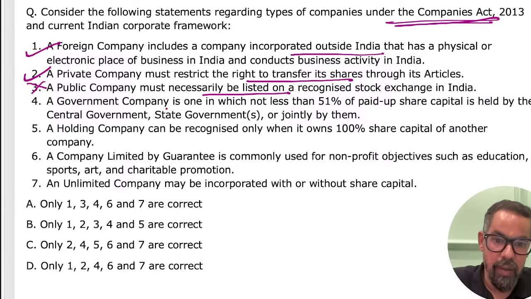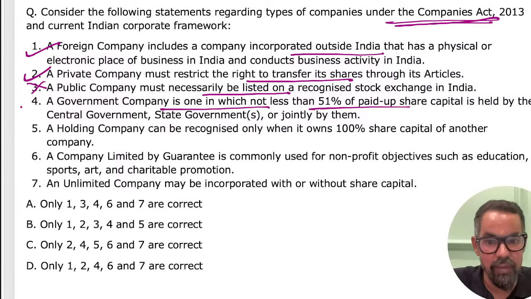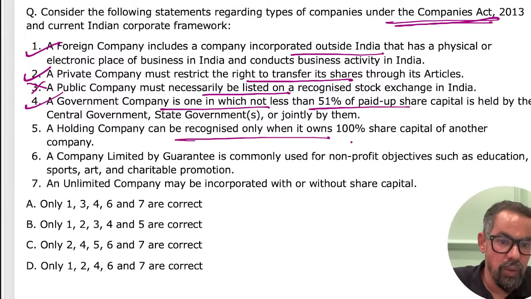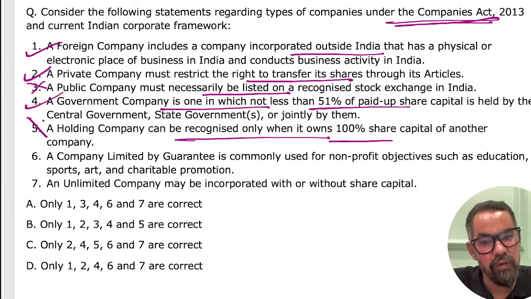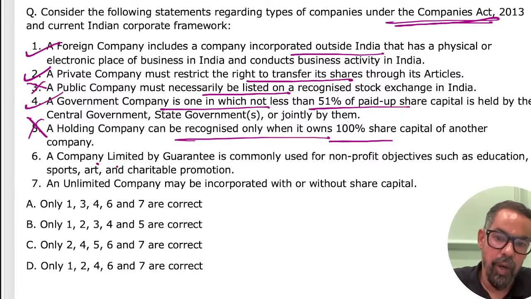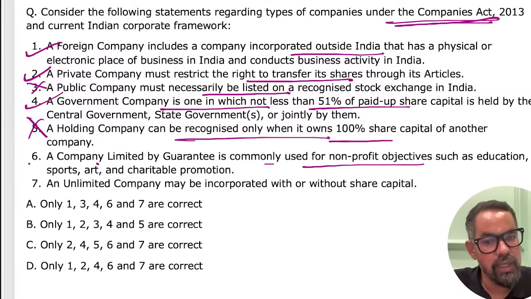The next one is a government company, where we have more than 51%. Holding company like Reliance can be recognized only when wholly owned? No, it is more than 51% up to 100%. Reliance is a holding company which owns different stakes in different subsidiaries. A company limited by guarantee has non-profit objectives like education, and they are responsible for a certain portion